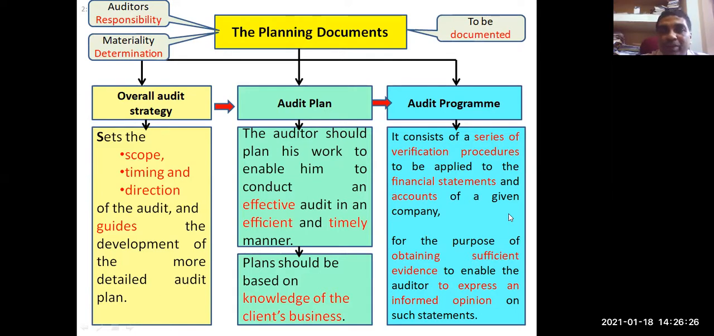We have to remember in the context of all these three documents that it is the auditor's responsibility to plan the audit. It is also the auditor's responsibility to determine the materiality level, which items are material, and accordingly he should develop an audit plan. He should have an audit strategy and a detailed audit program. And these things need to be documented so that the auditor can show evidence that the audit has actually been conducted by following an audit strategy, audit plan, and audit program. Did you understand this slide?